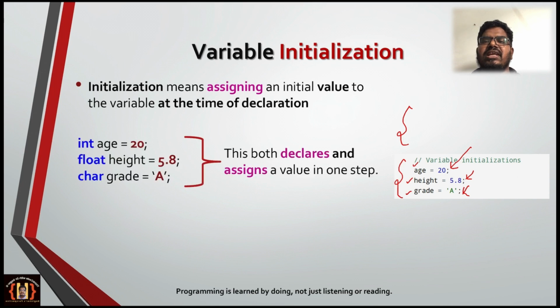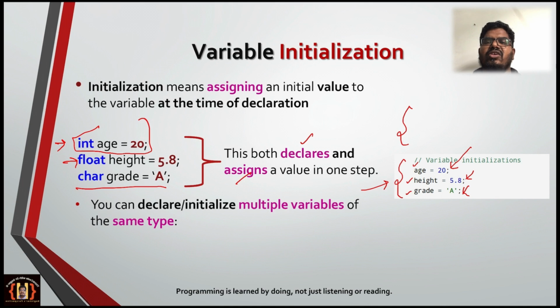Now you can see in this example, instead of separately declaring the variables first, that is int age, float height and grade character, and then assigning the values like this, we can do two things at a time: declaration and assignment in the same statement, in one step. So you can see here int age equal to 20, similarly float height equal to 5.8 and grade character equal to 'A'. So declaration and assignment can be done in one place immediately.